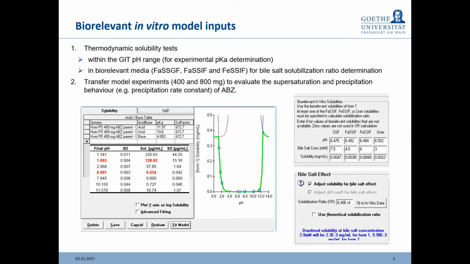First, we determined the solubility in biorelevant buffers, as we see in the table on the left-hand side, in which we determined albendazole solubility in a series of buffers that have the same composition as the intraluminal fluids found in the gastrointestinal tract in terms of pH, buffer capacity, and also ionic strength or osmolarity. As we can see in this table, albendazole solubility is high within the gastric pH range from a pH of 1.3 to a pH of 2.0.